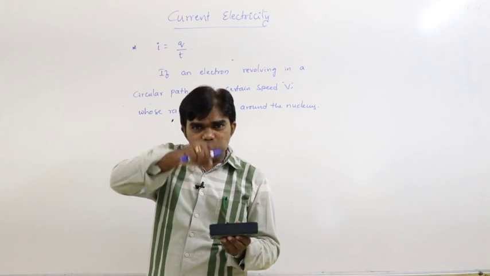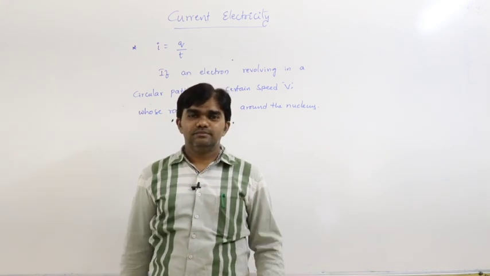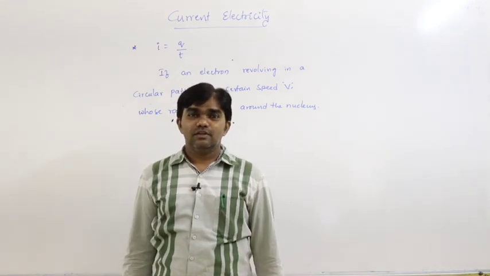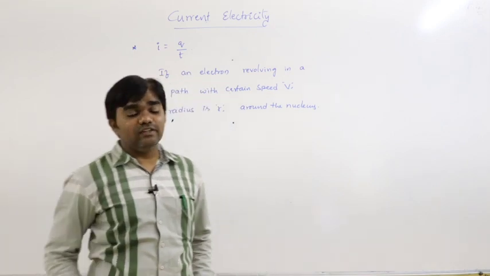So this is the question. An electron is revolving around the nucleus. What is the current associated with this?